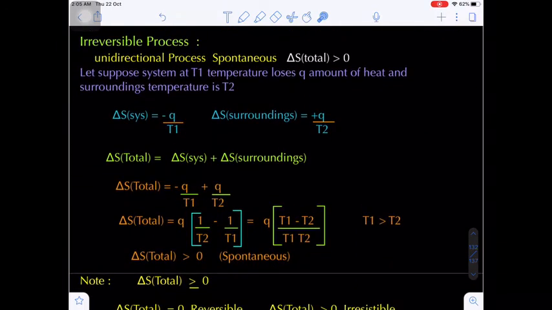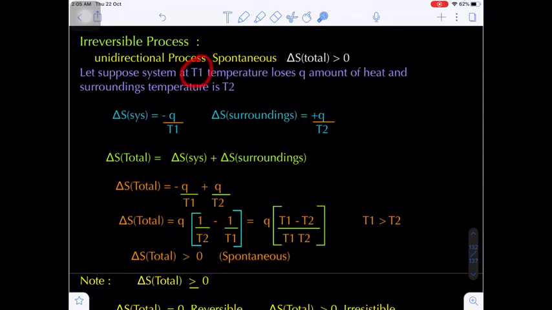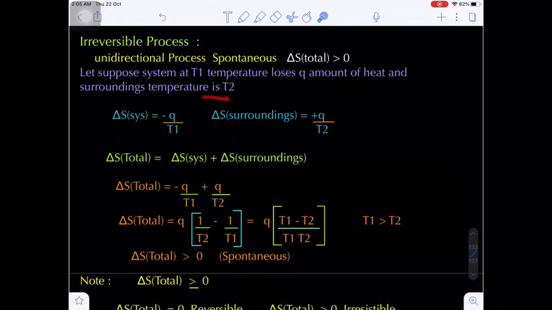Now, in an irreversible process, which means the process occurs only in one direction, it is a spontaneous phenomenon in a particular direction where the change in entropy becomes positive. Let's suppose we have a system at temperature T1. The system loses a certain amount of heat energy Q to the surroundings, where the surrounding temperature is T2.